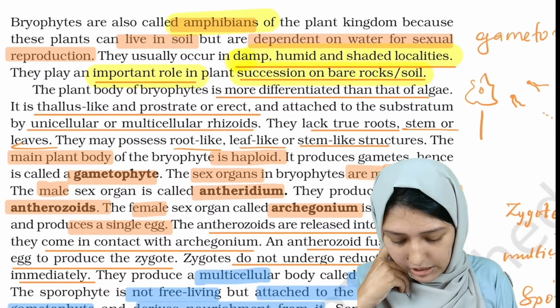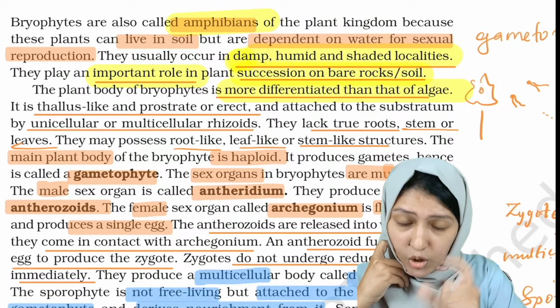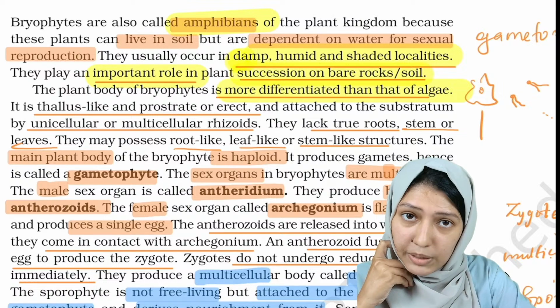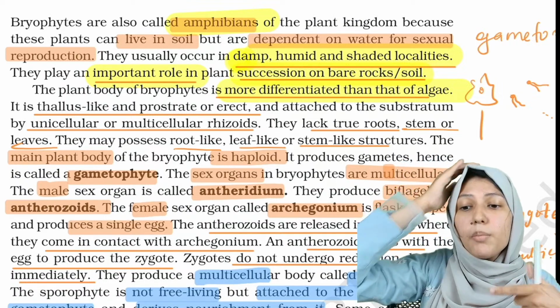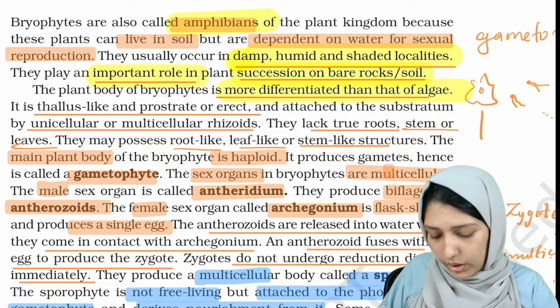These are more differentiated than our algae. It's obvious because we start from the lower level. Algae was not so differentiated. Now bryophytes will be more differentiated. Pteridophytes again will be more differentiated, and the angiosperms and gymnosperms will be more and more differentiated.